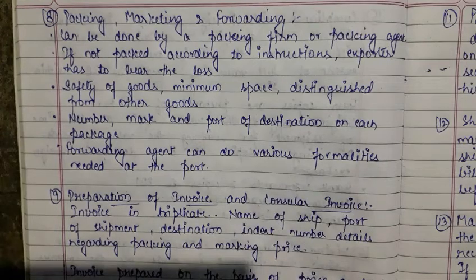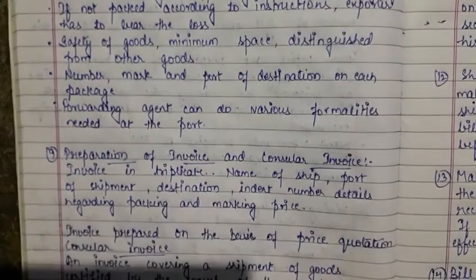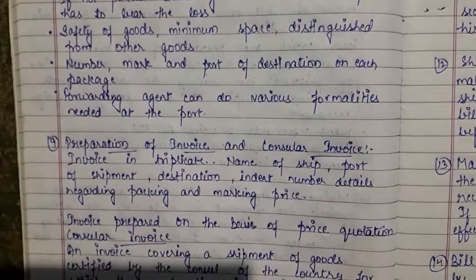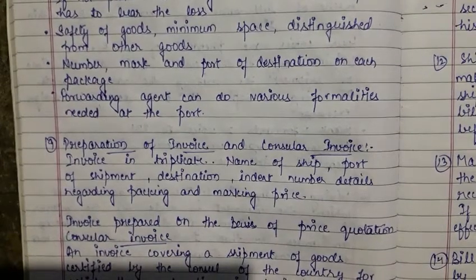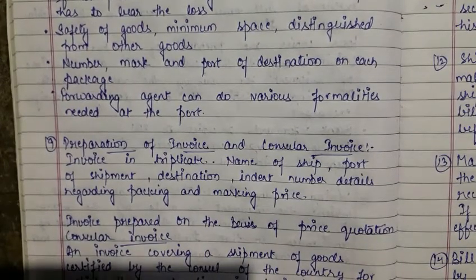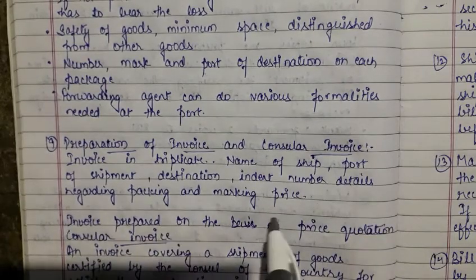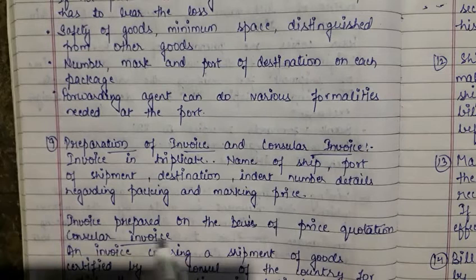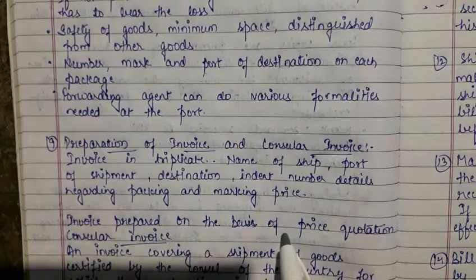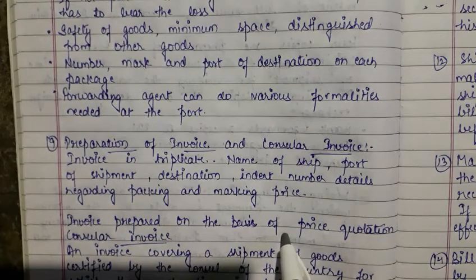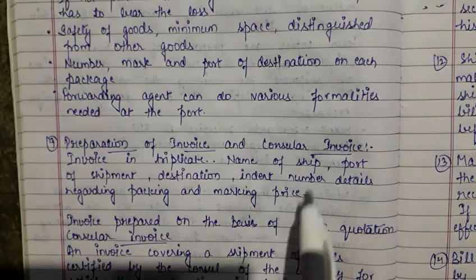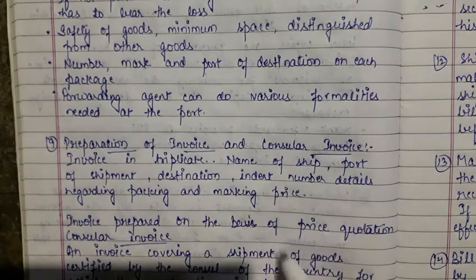Then comes the preparation of invoice and consular invoice. Okay, so the invoice, the bill, is prepared in triplicate, and in that the name of the ship, the port of shipment, the destination, the indent number, details regarding the packing and the marking price, they all are to be mentioned there. Okay, and now we are going to discuss the consular invoice.